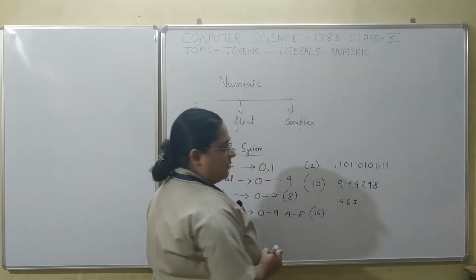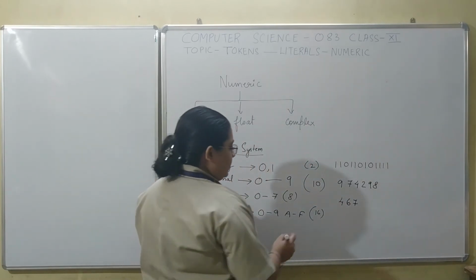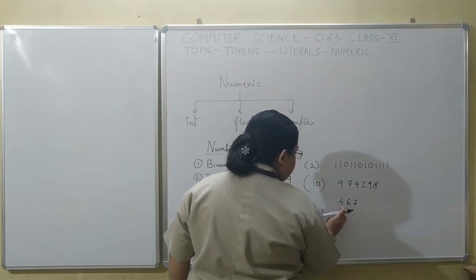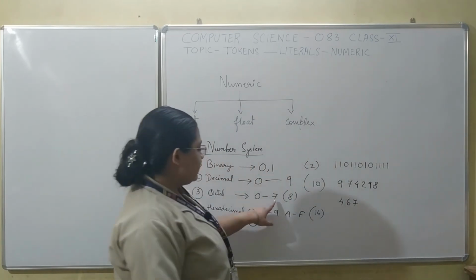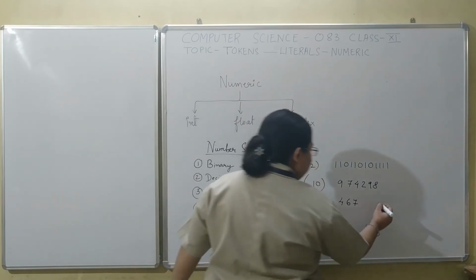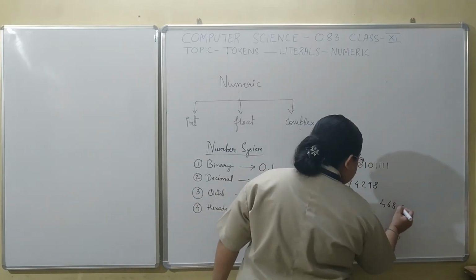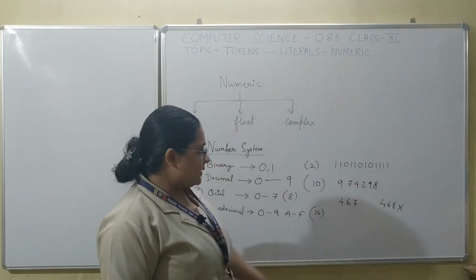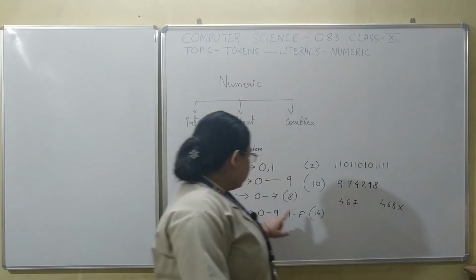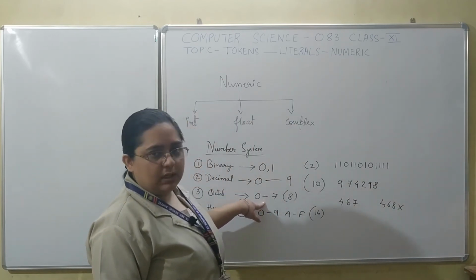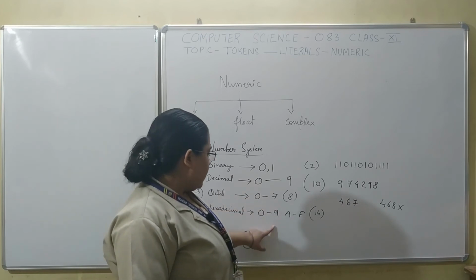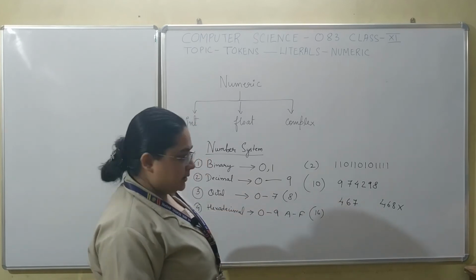This is an example of an octal number because none of the digits exceeds 7. If I say 468, this will not be an octal number because it contains a digit 8 which is not within the range for octal digits. Coming to hexadecimal numbers.